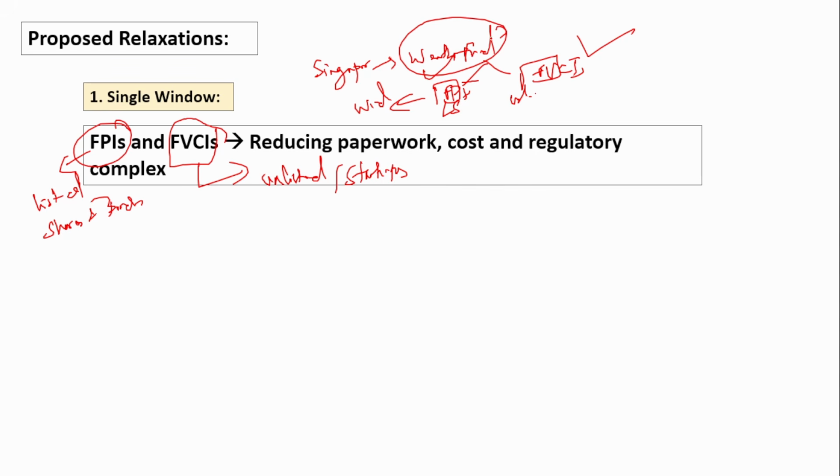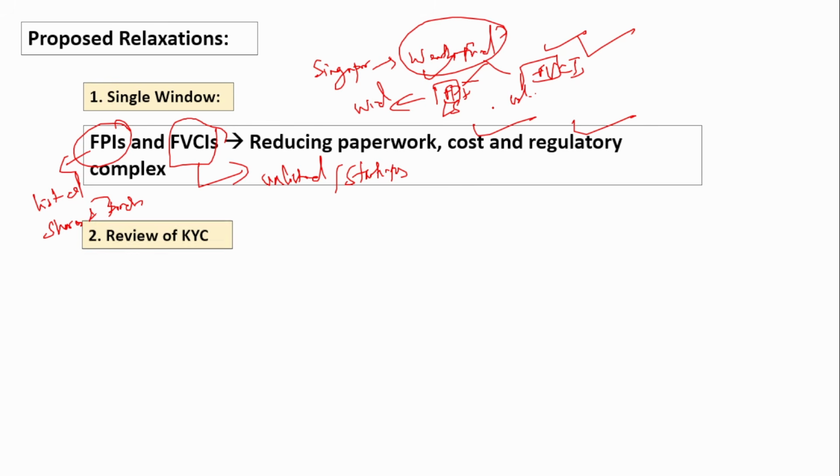That is the wealth fund details. So they would have already had the wealth fund details. So using that, you just have to register as an FVCI also. This reduces paperwork, regulatory complexity, and also the cost is reduced. That is the prime purpose behind introducing a single window registration for both FPI and FVCI.